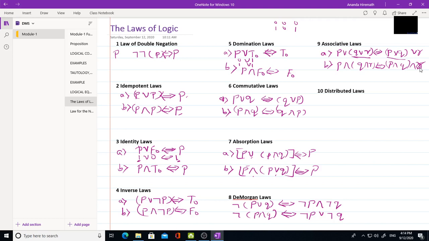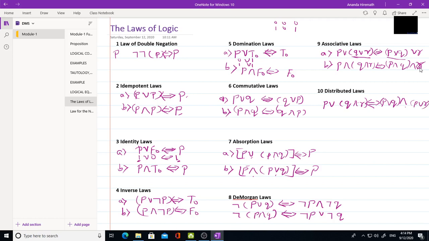Now the last one is distributive law. So P or (Q and R) is logically equivalent to, it will be distributed like (P or Q) first. We have distributed this P inside. Now and, so this and I'm going to write here. Now again P is distributed with this R, P or R.